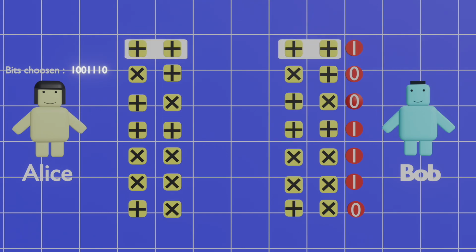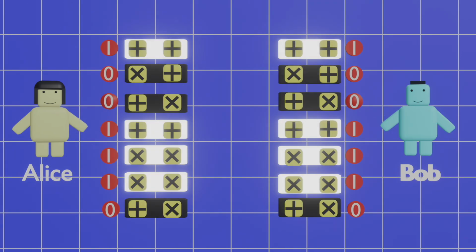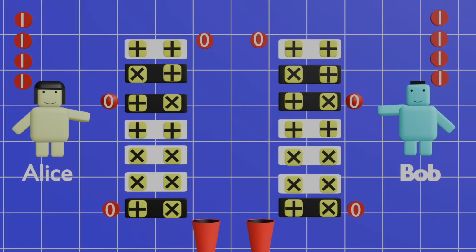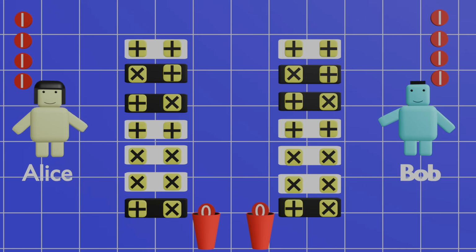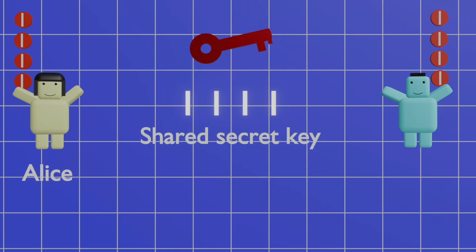After the transmission is complete, Alice and Bob communicate over a public, classical channel. They don't reveal the actual bit values, but they do compare the bases they used. Whenever their bases match, they know Bob's measurement is likely to be correct, and they keep that bit. When their bases differ, they discard the bit. What's left is a shared, secret key known only to Alice and Bob.